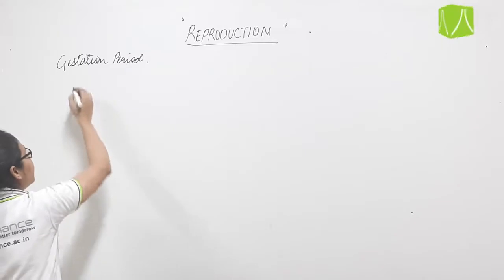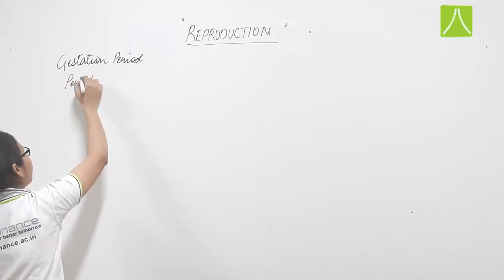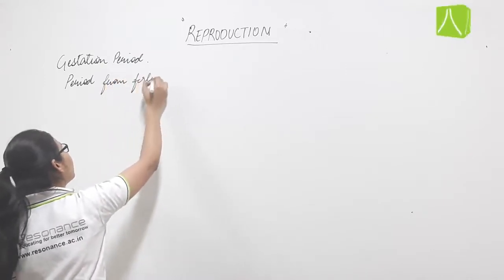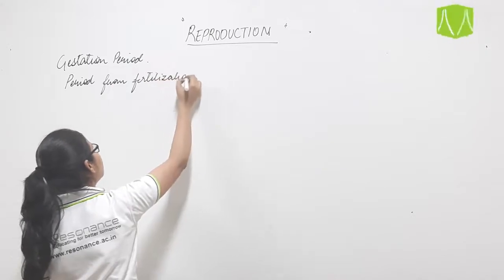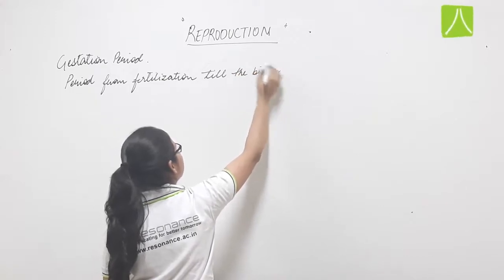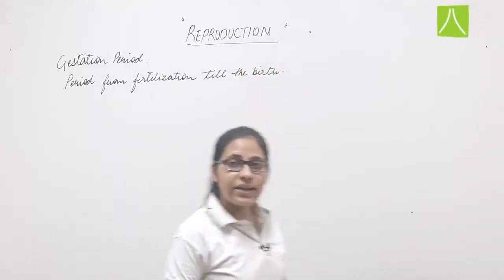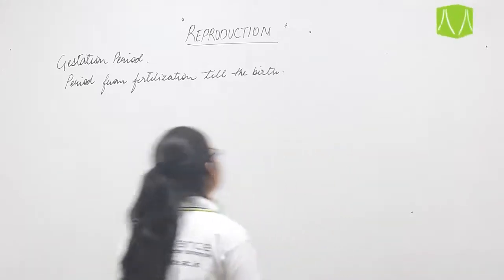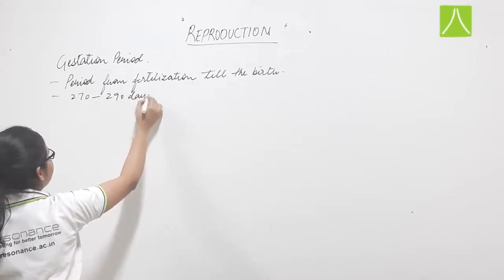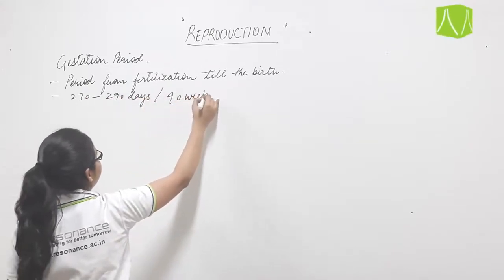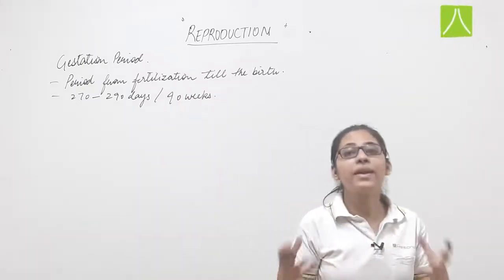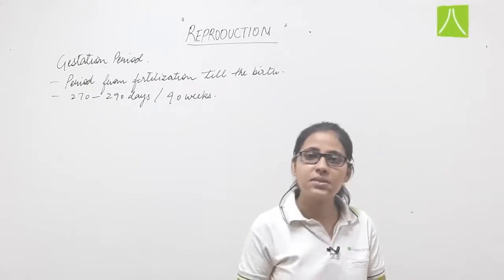It is the period from fertilization till the birth, which consists of 280 days. That is, it consists of 270 to 290 days, or we can say 40 weeks. Now, this is the gestation period, that is the pregnancy. Pregnancy period is also known as gestation period.